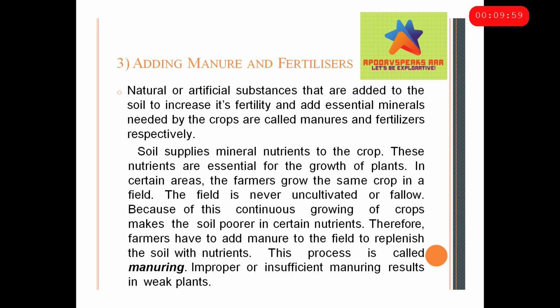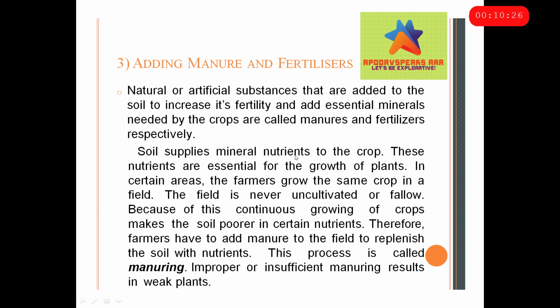Now the third step of cultivation is adding manure and fertilizers. So what are manures and fertilizers? Natural substances or artificial substances that are added to the soil to increase its fertility and add essential minerals needed by the crop are called manures and fertilizers respectively. So you see, natural are manures and artificial are fertilizers.